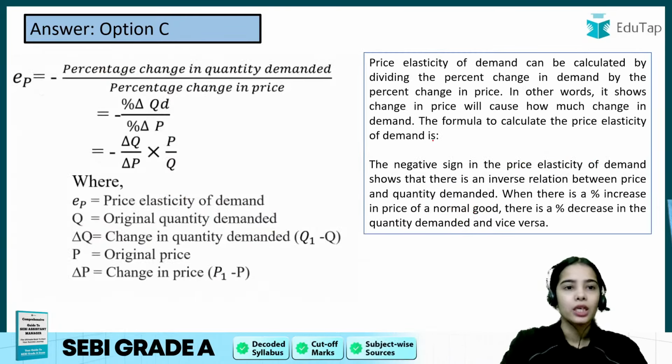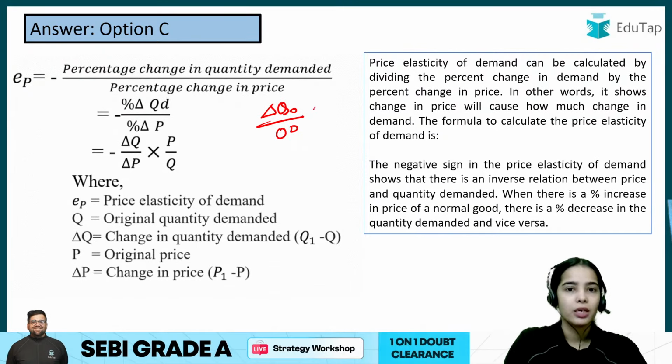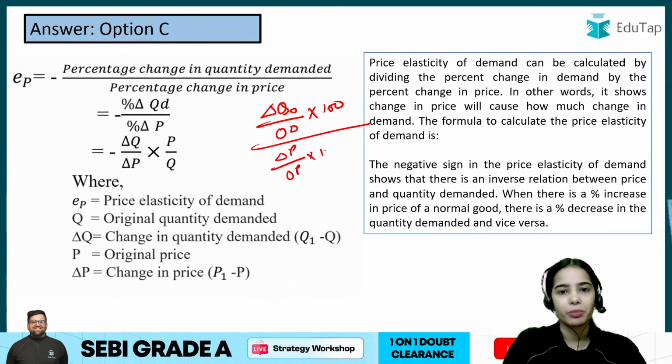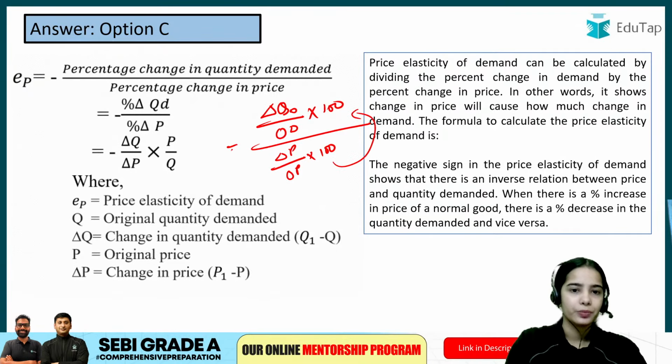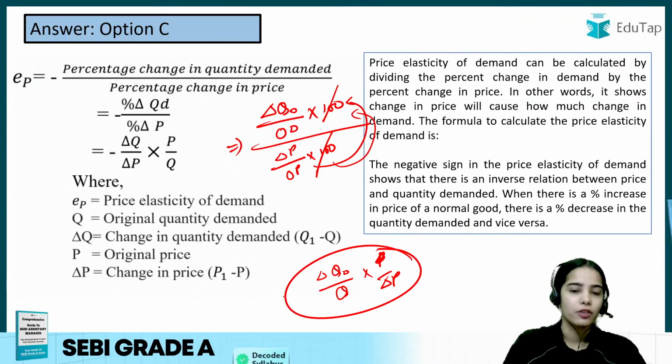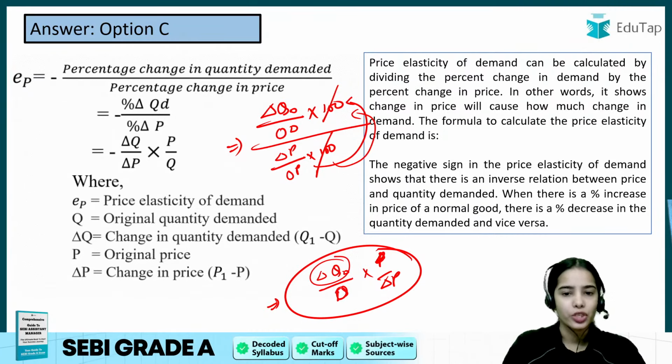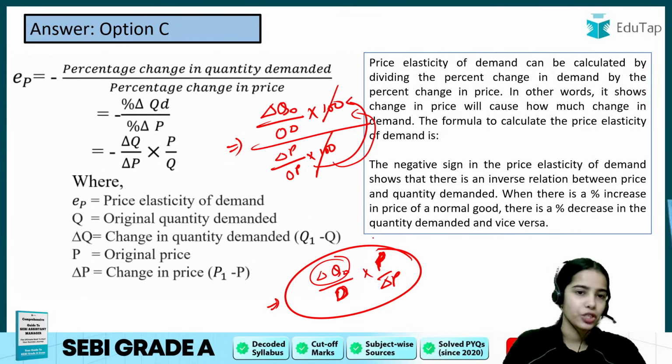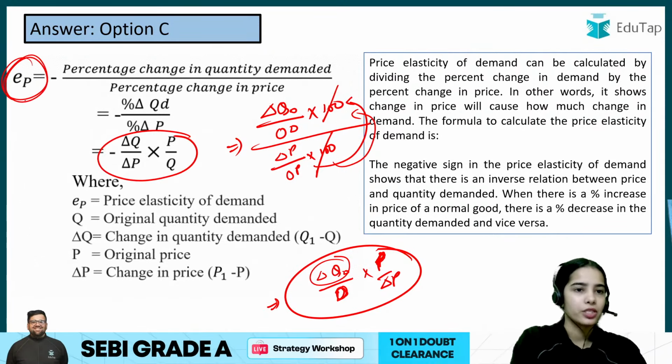Now, the percentage change in demand means change in demand divided by original demand multiplied by 100. The percentage change in price is change in price divided by original price multiplied by 100. If we open it further, it is change in demand divided by original demand multiplied by price divided by change in price. The 100 is getting crossed out. So this is another formula for the elasticity of demand.